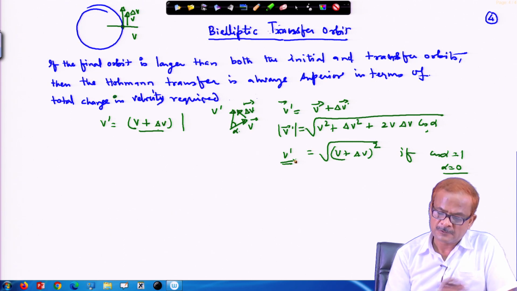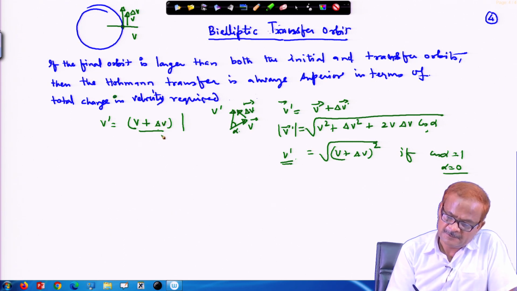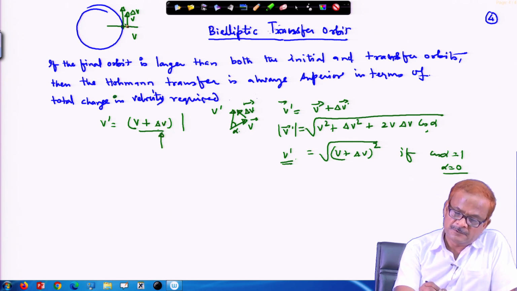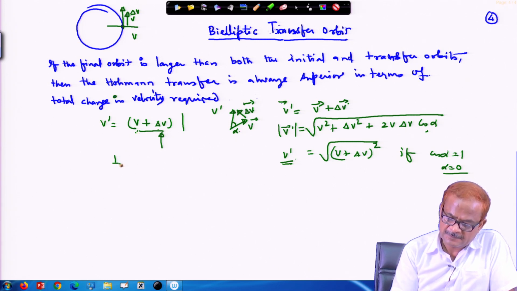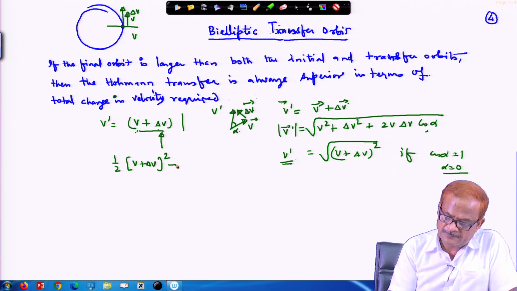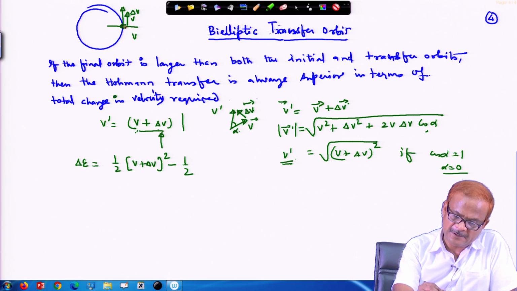Another way to state this: if a tangential impulse is applied, the change in velocity is maximum. And the energy change, as I have already indicated, is delta E equals half of (v plus delta v) squared minus half of v squared, the final energy minus the initial energy, because you are applying it at the same point.